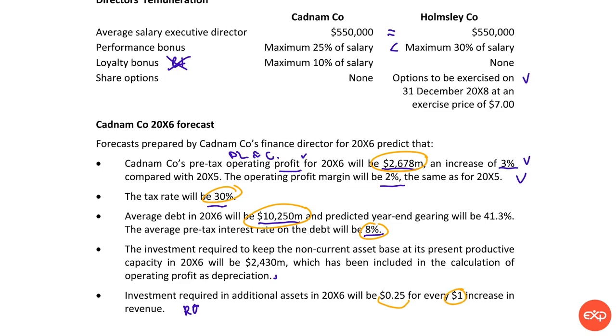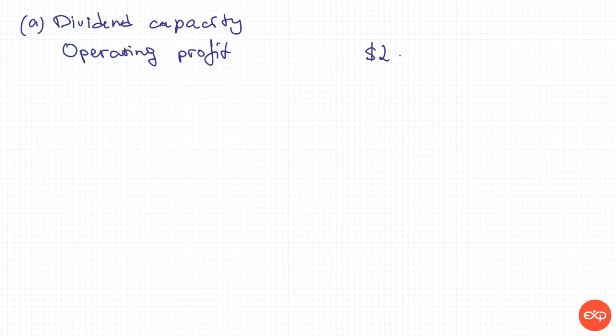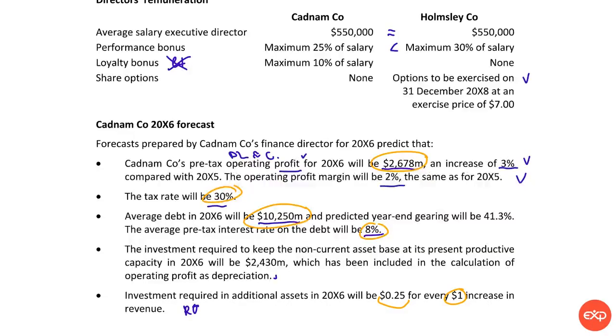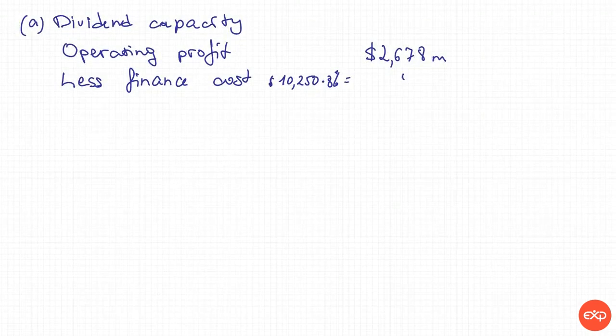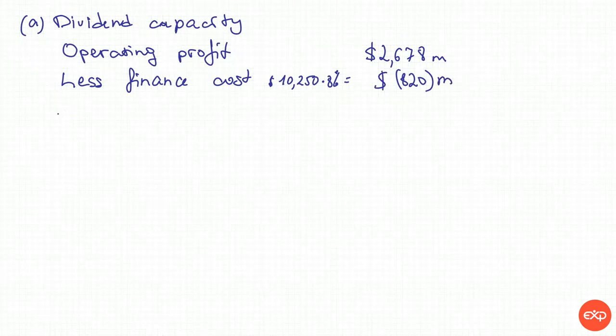Okay, so let's calculate. We start with operating profit, and it's 26.78 million. Then we need to deduct finance cost, which is 10,250 multiplied by 8%. That's 820, and of course that's a negative amount. Then we deduct tax.